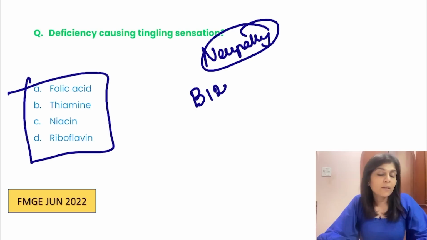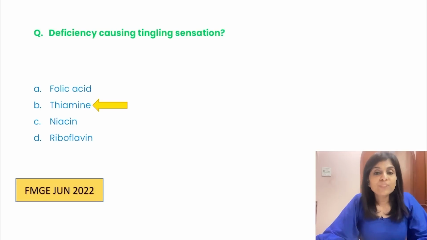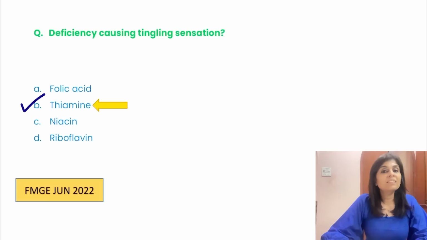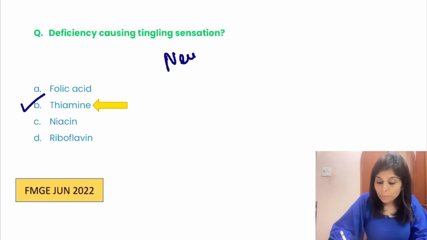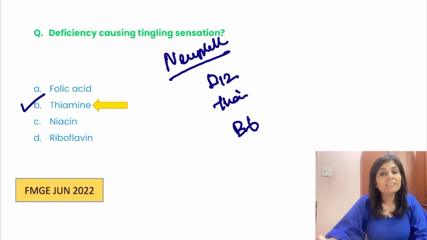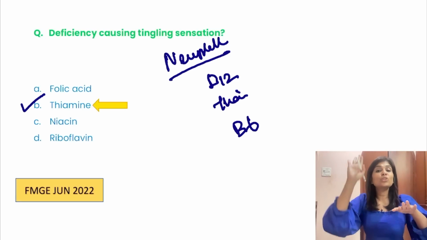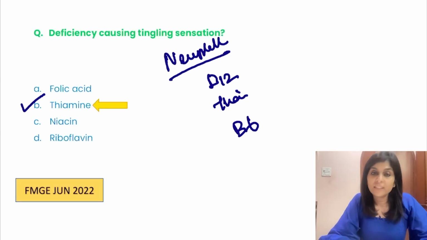If you don't find B12, you can go for thiamine, because thiamine deficiency causes dry beriberi, which is CNS involvement, and thiamine is necessary for neuronal metabolism. Okay, so answer for this question is thiamine. But as far as neuropathy is concerned, you can first remember B12 followed by thiamine and even B6. Please remember both B6 deficiency and B6 toxicity will present as neuropathy.